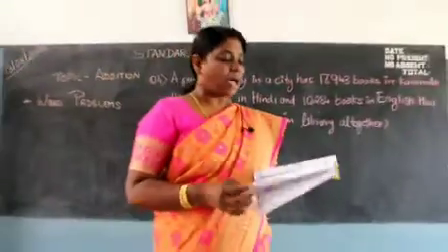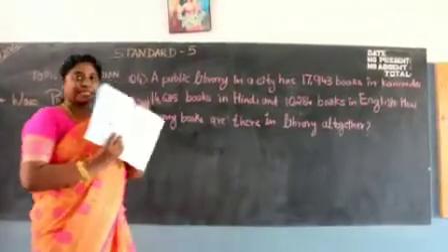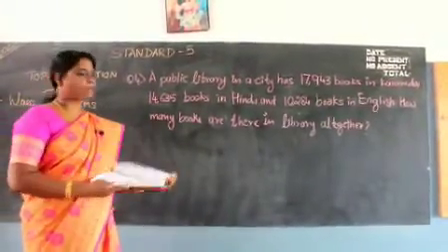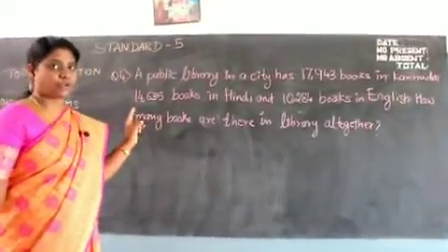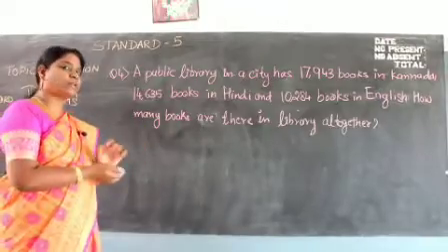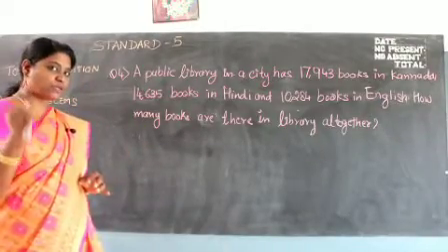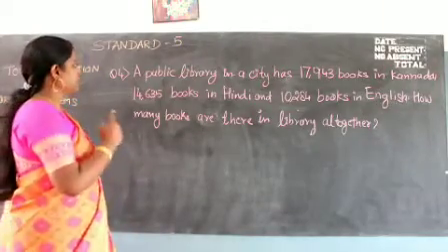Okay, so I have taken randomly a word problem which is the fourth question in your exercise. Why? Because the first and second will be easy once you understand the fourth question. Now I'm going to read out the question for you, then I'm going to tell you how you have to write the answer or how you have to solve this question. First thing, you need to know to read. Second, you have to understand the question. Okay, so let me read it for you.